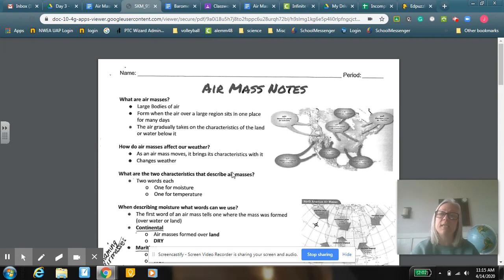If it's over land, it's going to take on those characteristics. It's either going to be dry and cool, dry and warm, something like that. If it's over water, it will be moist and cool, or moist and warm. So it depends on where it's at.